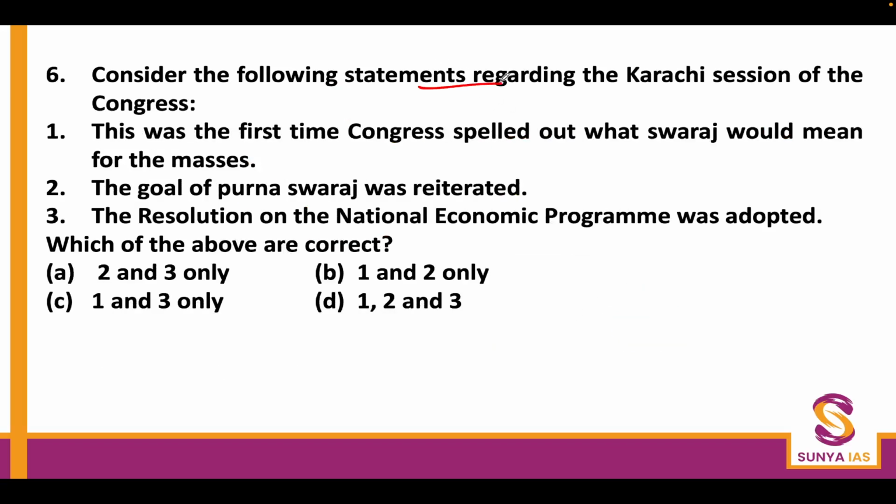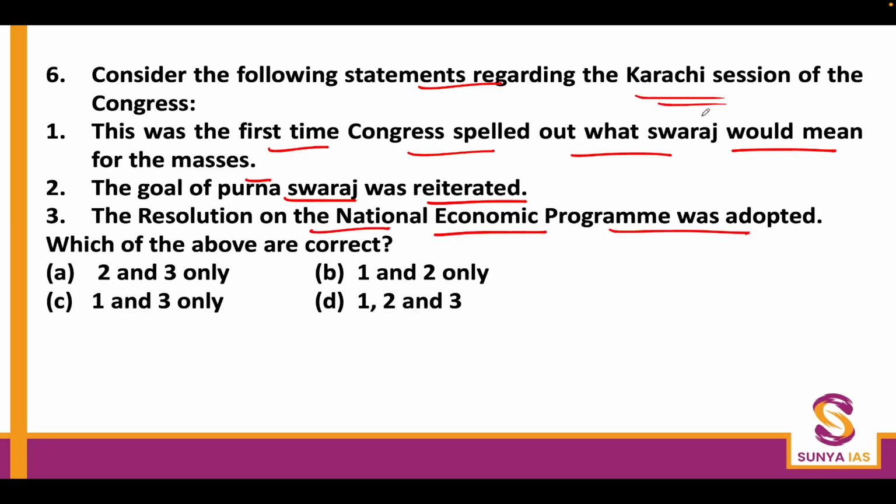Consider the following statements regarding the Karachi session of the Congress. This was the first time Congress spelled out what Swaraj would mean for the masses. The goal of Purna Swaraj was reiterated. The resolution on the National Economic Program was adopted. So the Karachi session was a special session which was called in the last week of March and the first week of April of 1931. Okay. Gandhi ji came here, and this Karachi session was presided over by Vallabhbhai Patel. Okay, you need to understand these things first.